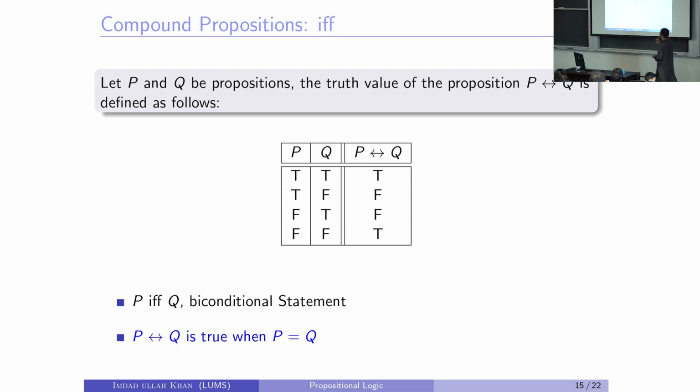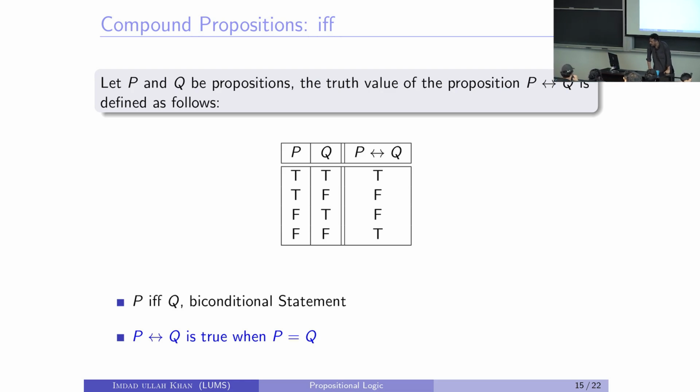Even though all of these are derived, the only basics are and, or, and not. The rest can be expressed in a slightly elaborate way with combinations of and, or, and not. Okay, so P if and only if Q is true when the truth value of P is equal to Q.